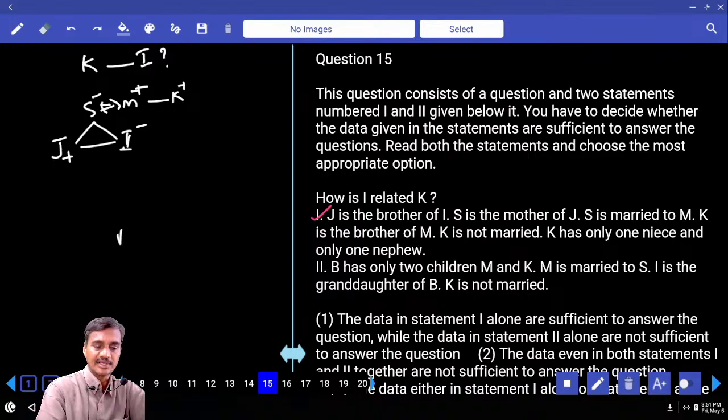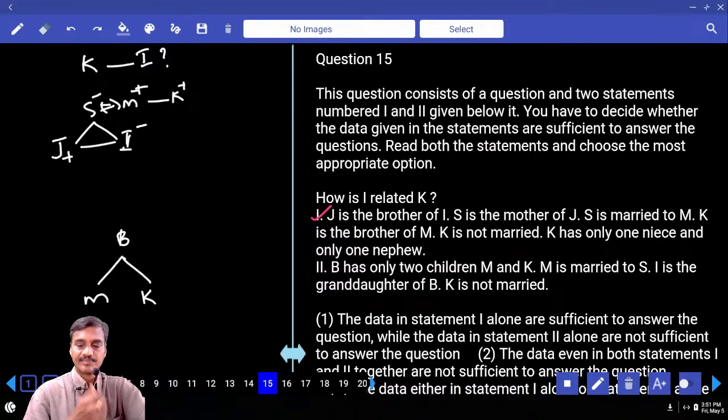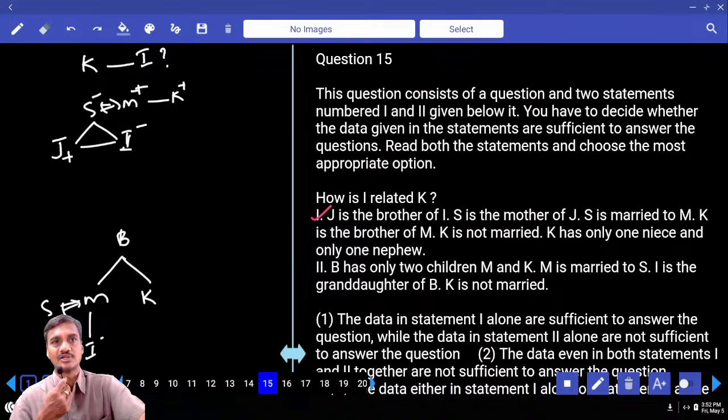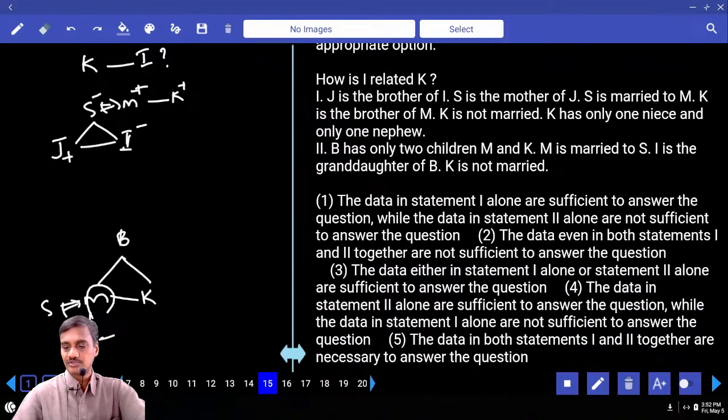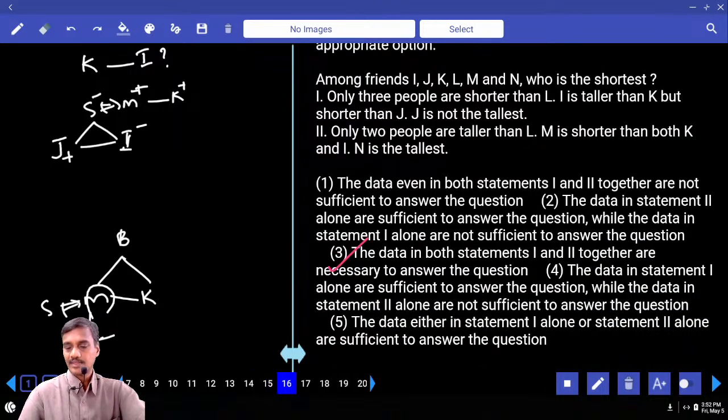B has 2 children, M and K. M is married to S. S and M are a married couple. I is the granddaughter of B. I may be the child of M or maybe the child of K. K is unmarried, so I is the child of M, and I is a female. How is this I related to K? K's sibling's daughter, that is niece. 1 alone is sufficient, 2 alone is sufficient, either 1 or 2, choice 3. That was 15. Then the 16th one.